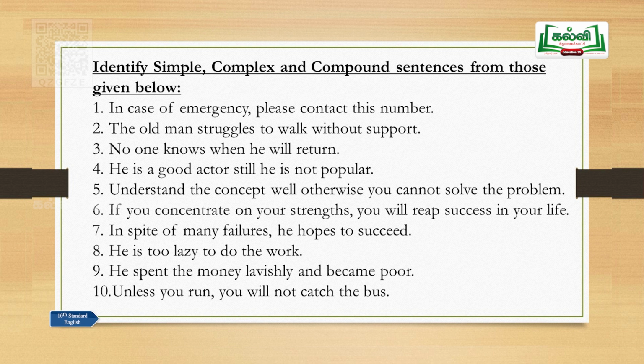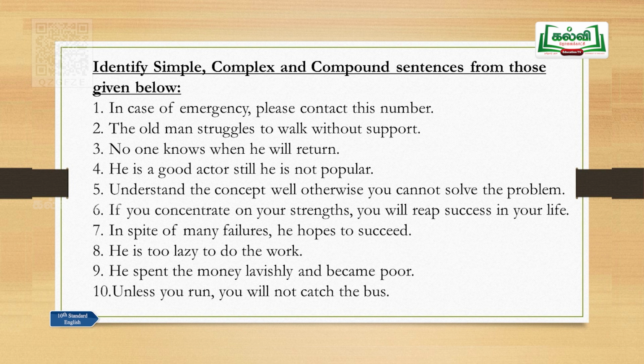In spite of many failures, he hopes to succeed. Again hopes, there is only one finite verb here in this sentence. So, that is called a simple sentence. He is too lazy to do the work, and there are 2 verbs, is and to do. Is a finite verb, to do is a non-finite verb, and there is only one finite verb again. Sentence number 8, that is also a simple sentence.